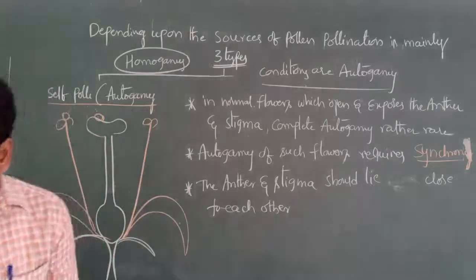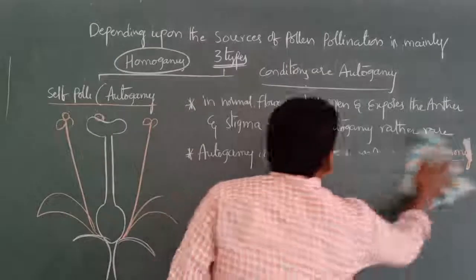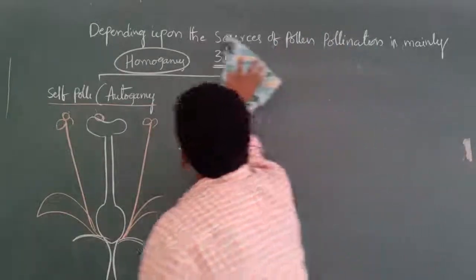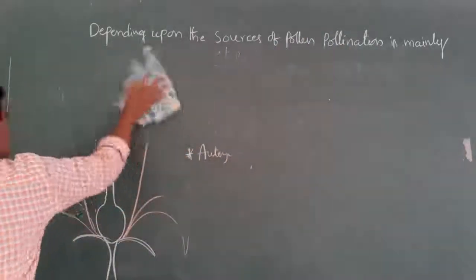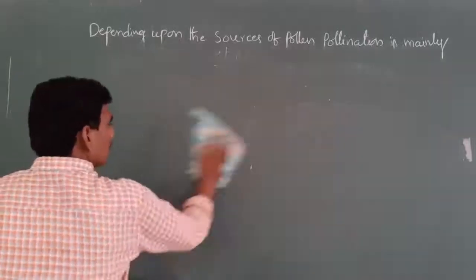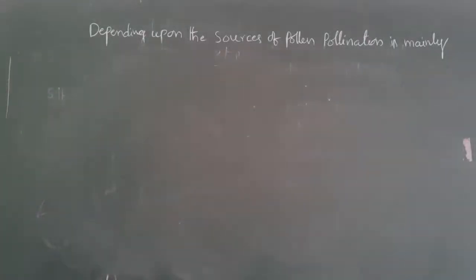Next, one more important point for the self-pollination purpose.